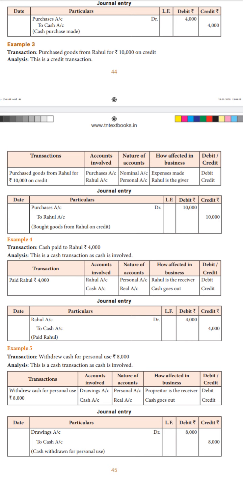Now, accounts involved will be, since we are purchasing goods, we'll take up the purchase account, and there is no cash involved, which means we have to take up from whom we purchased. Okay, because we have to return the amount to him, right? So, we have to pay the due amount to whoever we have got the goods from. So now we are purchasing goods from Rahul. So Rahul is the person or the account which is involved. So one account is purchase, the other one is the Rahul account.